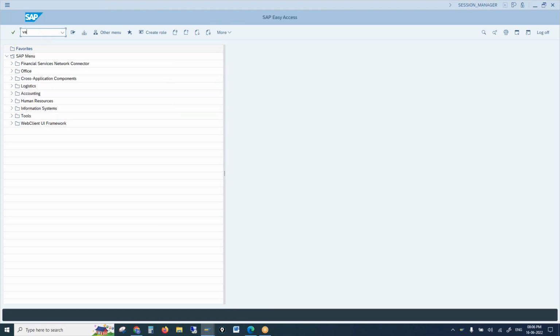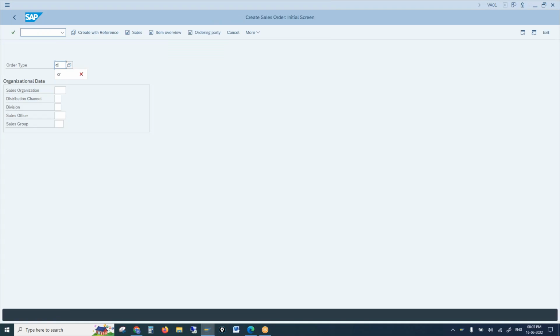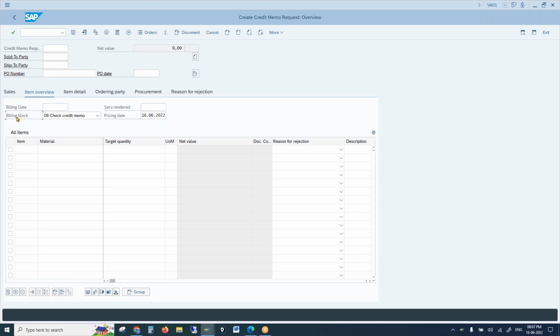So if you are trying to create a credit memo, by default the document type for a credit memo is CR. So by default, a credit memo will have a billing block. You see this billing block. The user will create a credit memo and save it. Then an email would be sent to whoever is the authorized person to process this particular credit memo, and they will check everything, the customer, the amount, and they need to release this document.